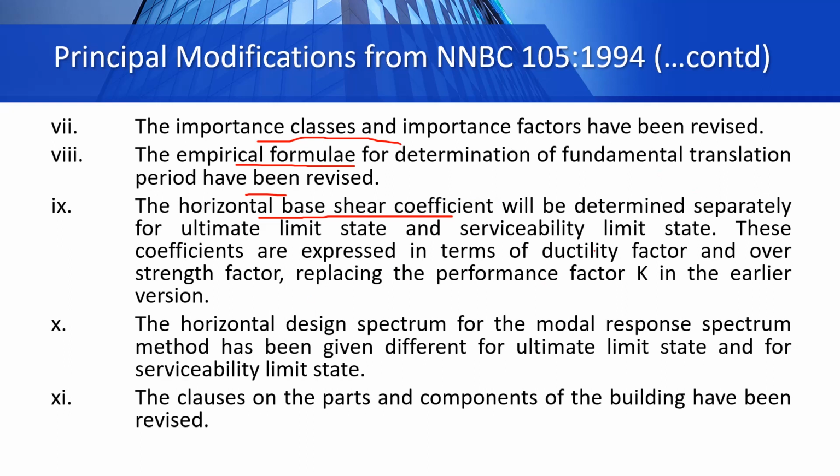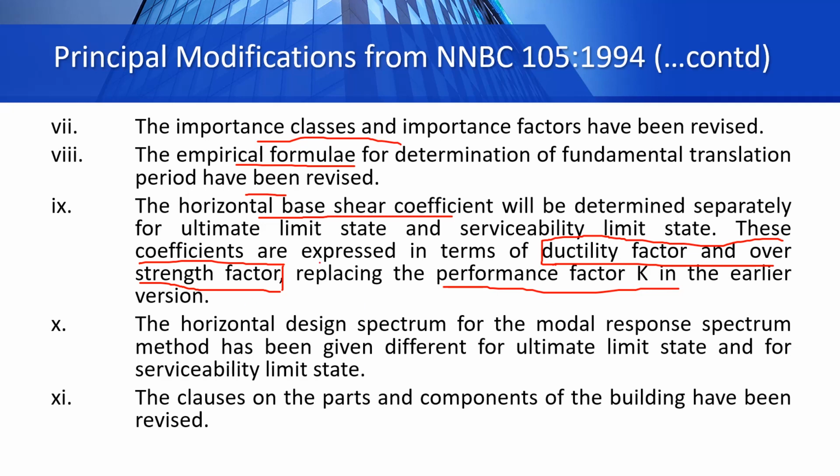And these coefficients are expressed in terms of ductility factor and overstrength factor. This ductility and overstrength have been represented by a single factor, that is response reduction factor in Indian Code. In Nepal National Code now, there are 2 separate factors, ductility and overstrength, based on the structural system that we are going to use in our building. And these ductility factor and overstrength factor replace the performance factor K in the earlier version.